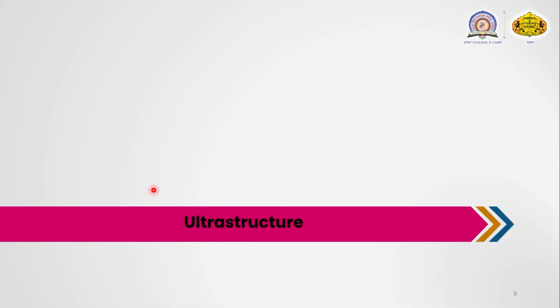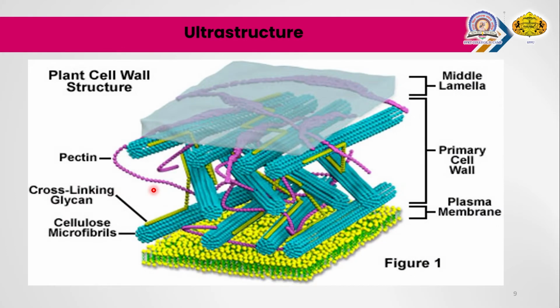Then moving to the next point, that is the ultrastructure of the cell wall. First of all, the meaning of ultrastructure. The ultrastructure is the fine and detailed structure of a biological specimen such as a cell, tissue or organ, and that can be observed by the electron microscope. So this is the fine structure present in biological specimens, and these ultrastructures are only seen at the high magnification of an electron microscope.